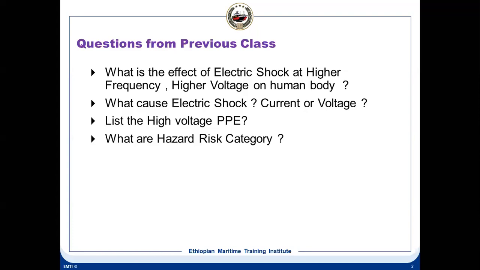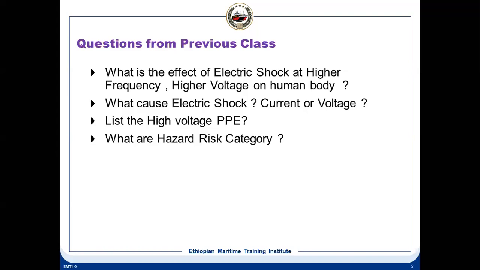So category 4 means you are in the range of 40 calories per centimeter square. 40 calories per centimeter square means it's a very high temperature, so you need to have PPE suitable for that category. Basically there are 5 categories: 0 to 1.2, and then 1, 2, 3, 4, so 5 categories in total.